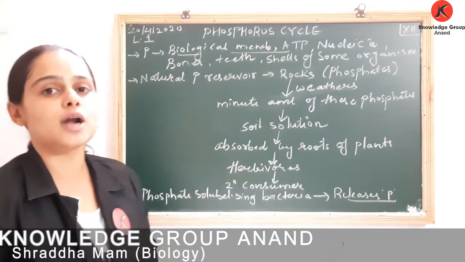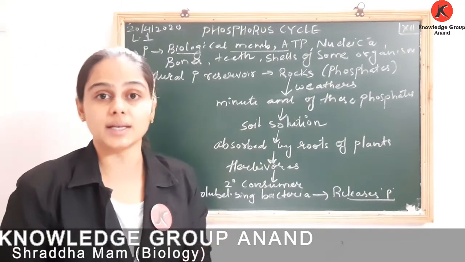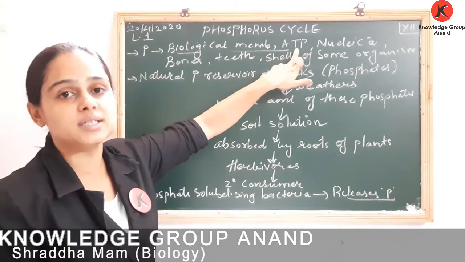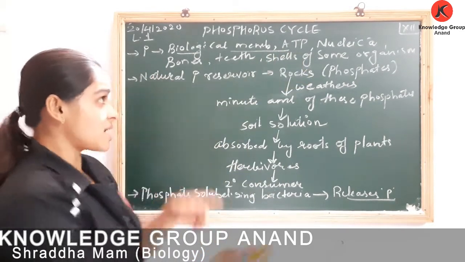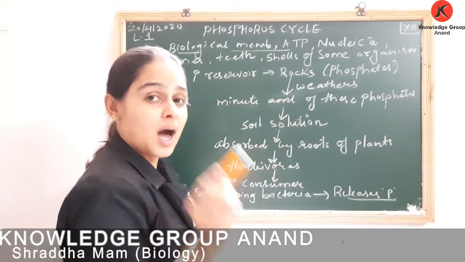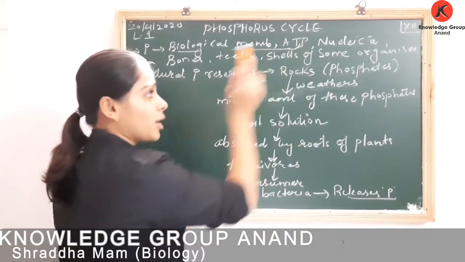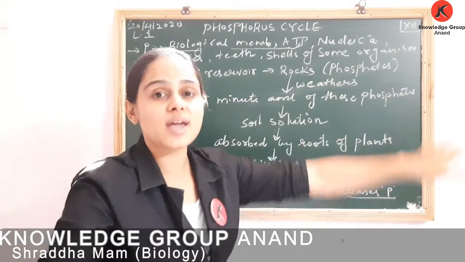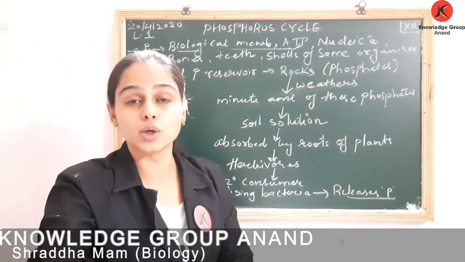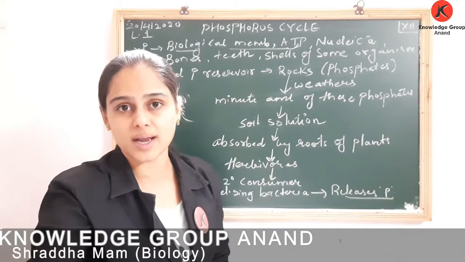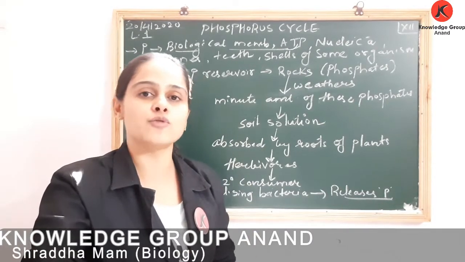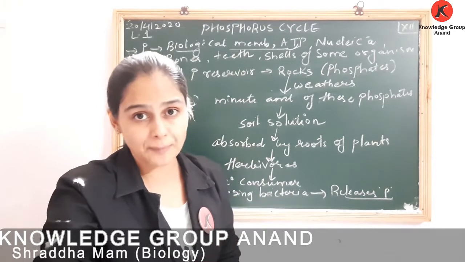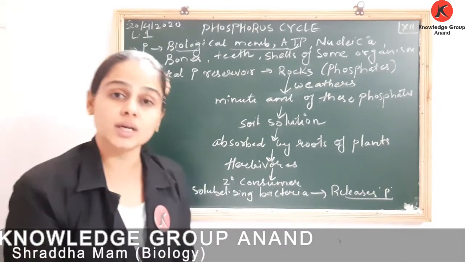Apart from this, if we are talking about energy currency, then what comes to our mind? It is our ATP. As the name suggests, adenosine triphosphate. Again, phosphorus is an important constituent of the same. If we are talking about nucleic acid, that is our DNA, then again DNA has phosphoric acid, H3PO4. So there also phosphorus is important.